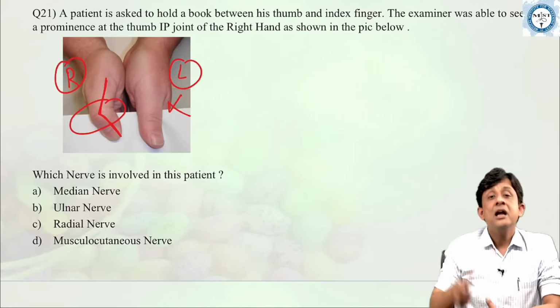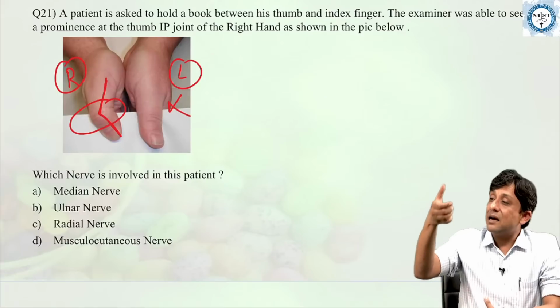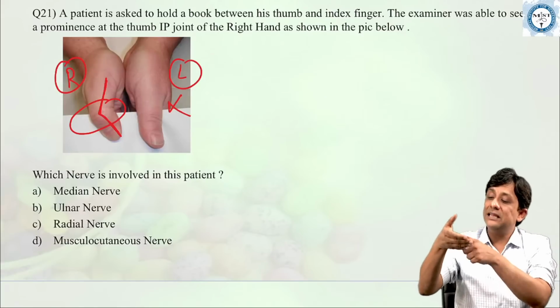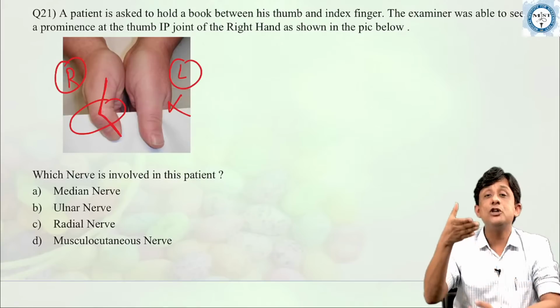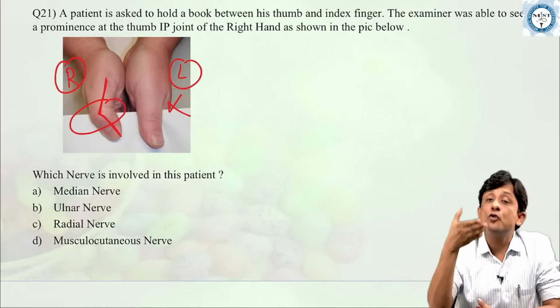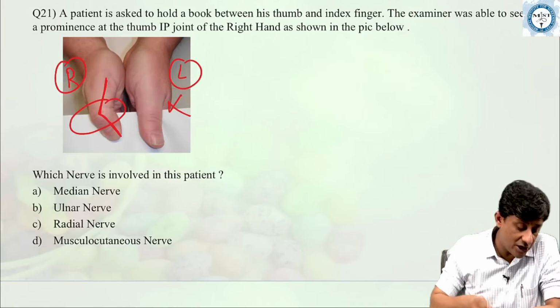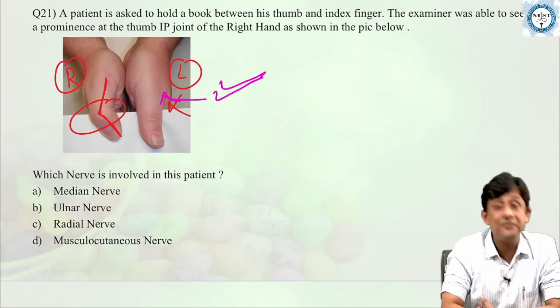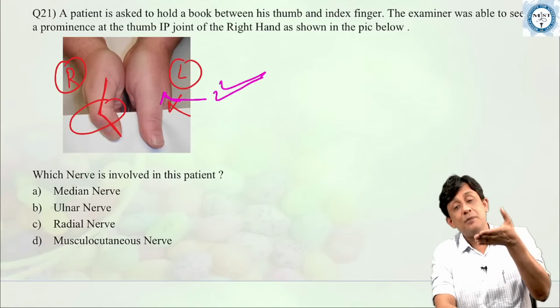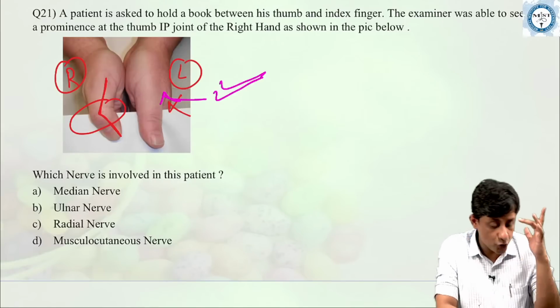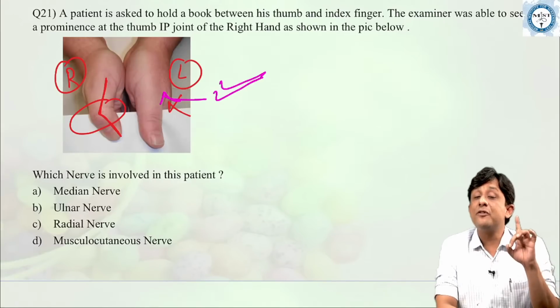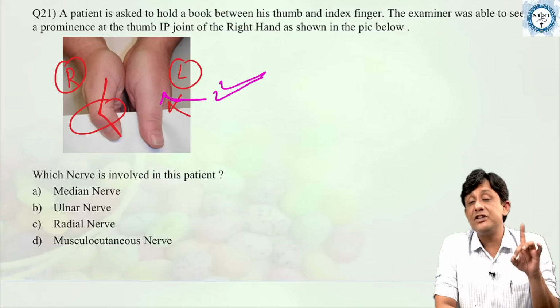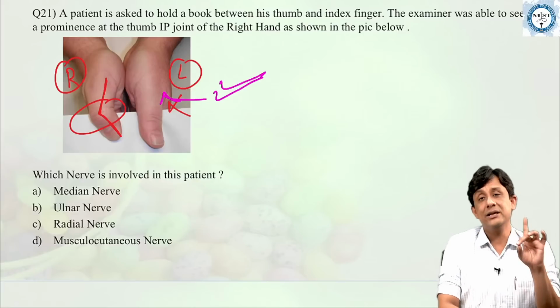So when you ask a patient to hold a book between the thumb and the index finger, normally we use which muscle to hold the thumb? It is the use of adductor pollicis normally, which the patient is using here on the left side, to adduct and hold the thumb. Adductor pollicis, if you remember friends, is the only thenar muscle which is supplied by ulnar nerve.